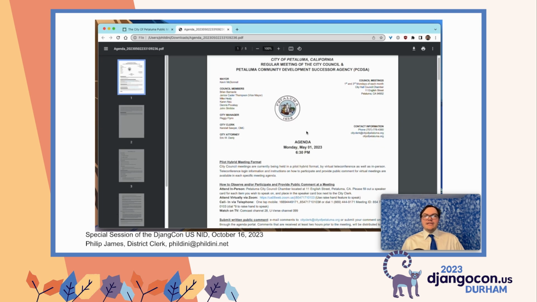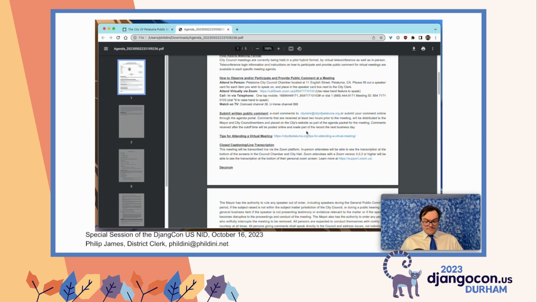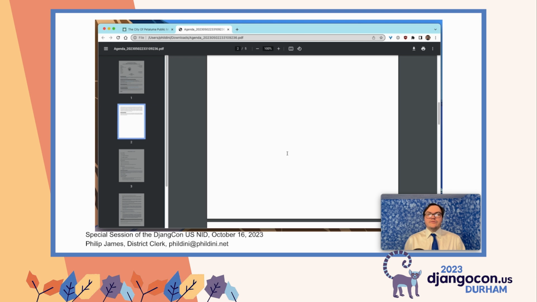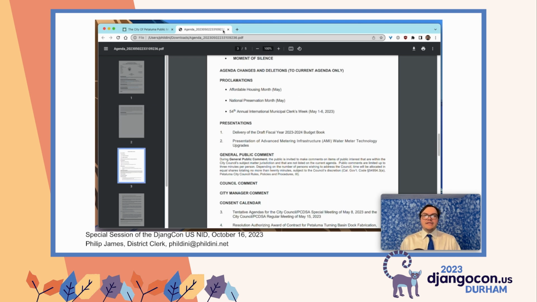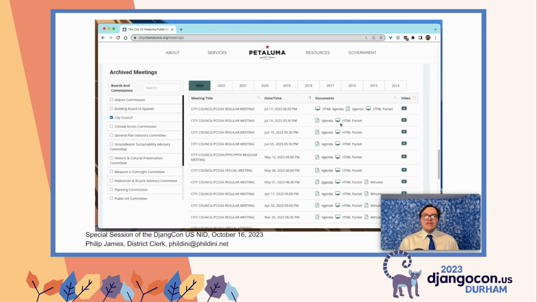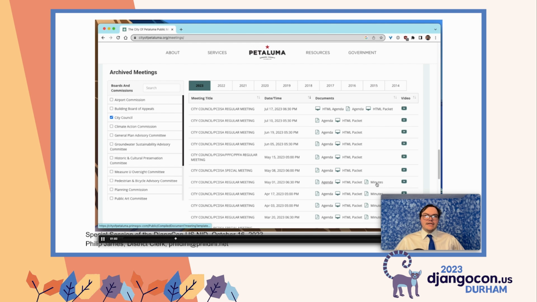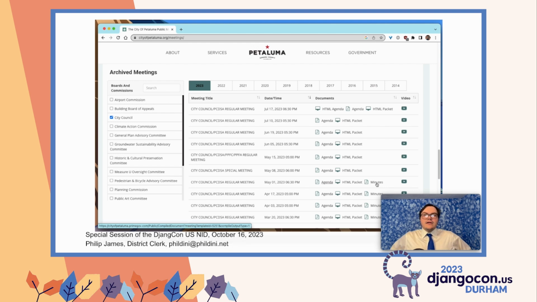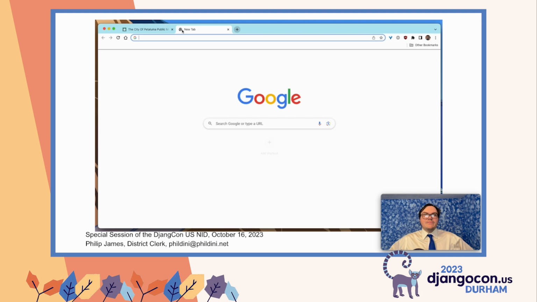Now notice the agenda is what I said it was. The clerk puts together, here's what's going to happen at the meeting, but it doesn't give any decisions. It doesn't say what people did, and we want to know how people voted and what decisions were made. So we're going to look at the minutes instead. And the minutes are going to tell us, hopefully, exactly what was captured.